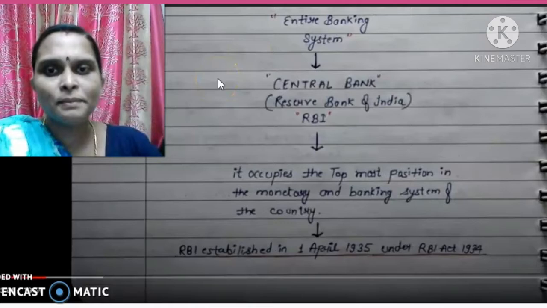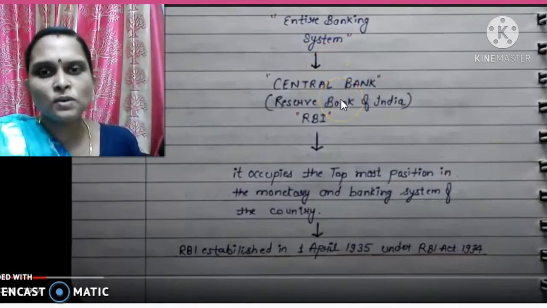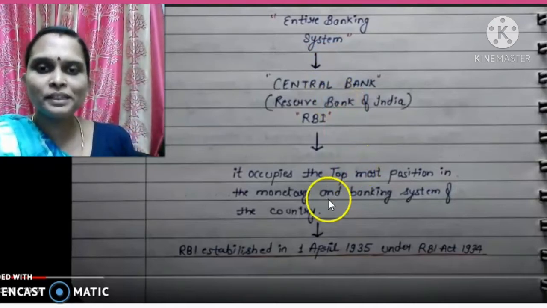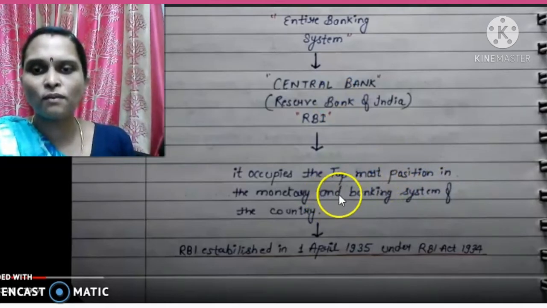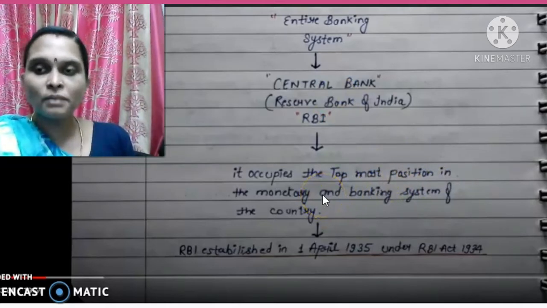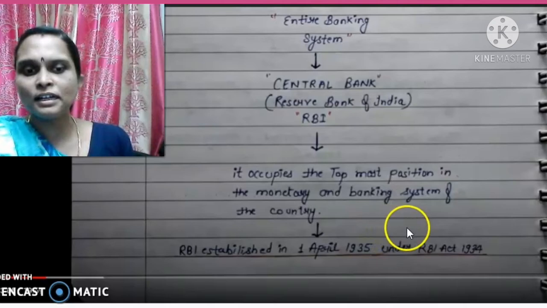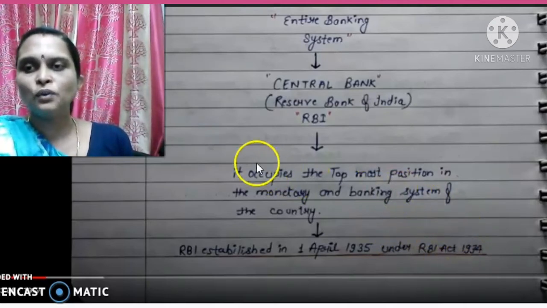The entire banking system head is known as the central bank, and in India it is known as the Reserve Bank of India or RBI. It occupies the topmost position in the monetary and banking system of a country. RBI was established on 1st April 1935 under the RBI Act, that is 1934.